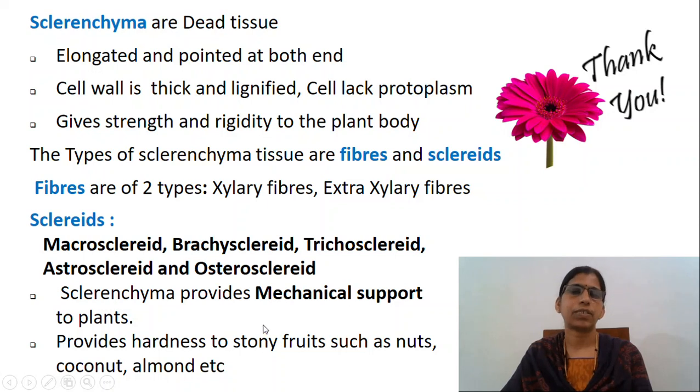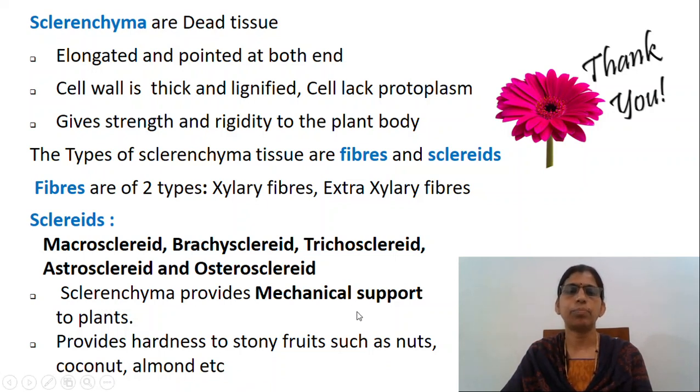Functions of sclerenchyma tissue is: sclerenchyma is made up of dead and lignified cells which provides mechanical support to the plants, provides hardness to the stony fruits such as nuts, coconuts, almonds, etc.